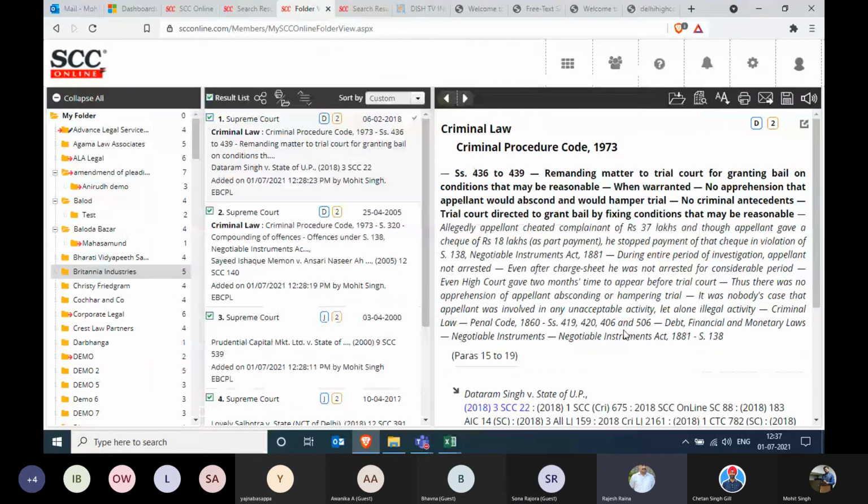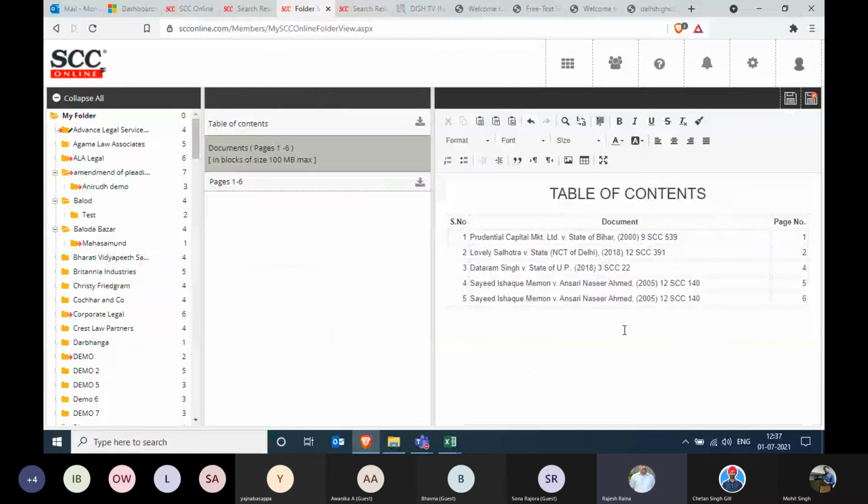Once you click on create, while we are discussing or we are talking, believe me, in the background, the software is compiling all the cases for you, all the documents for you. And within a minute or so, you will get to see the compilation, which comprises of table of contents as well as the documents. Now, under the table of contents, you can see neatly the titles are placed with the citation and the pagination. So page number 1, you have the first document, 2 to 3, the second, from 4 onwards, the third one, and it's like that.